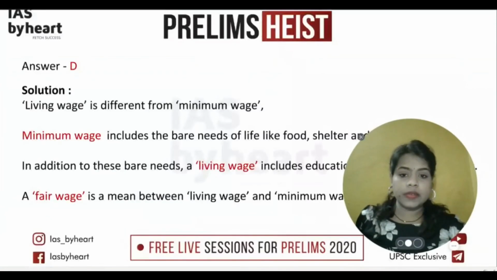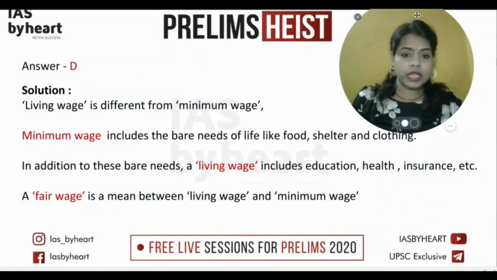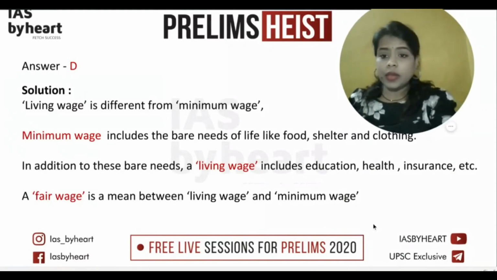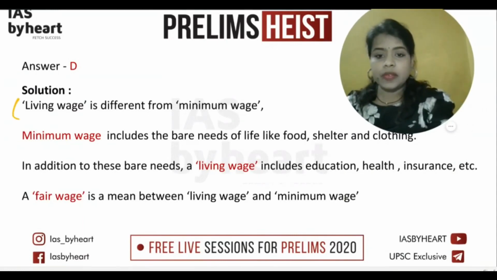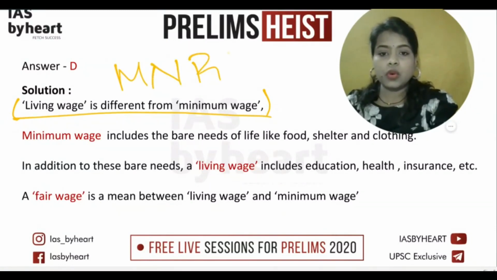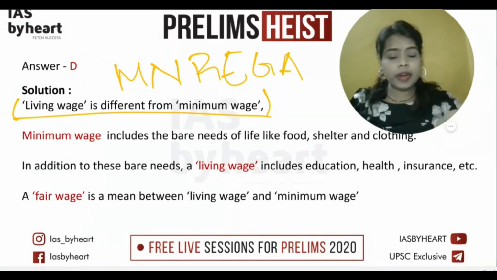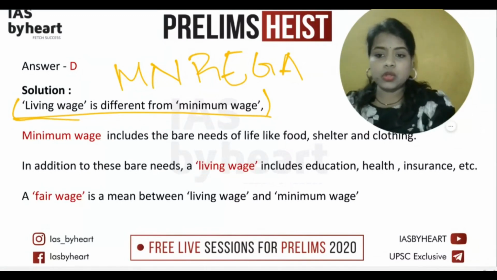So let's see what the definition is. Here you can check it. The living wage is different from the minimum wage. We know that thing, and it is in the news, because of MGNREGA, so most of the times you get to hear the minimum wage concept, and comparatively you will hear about the living wage also.